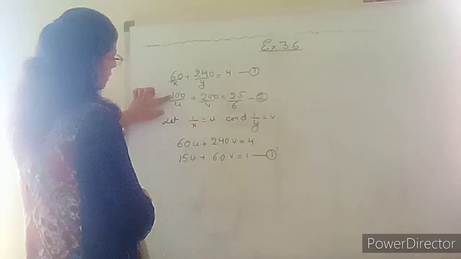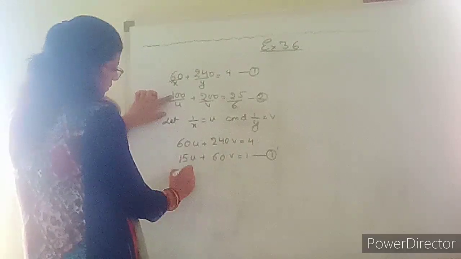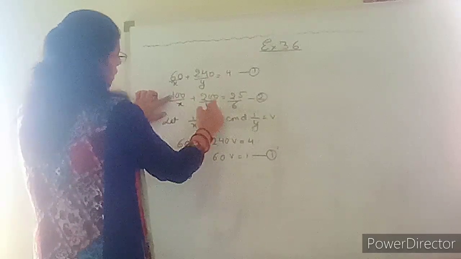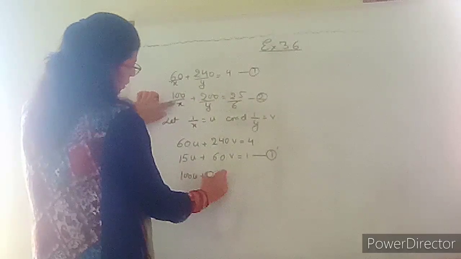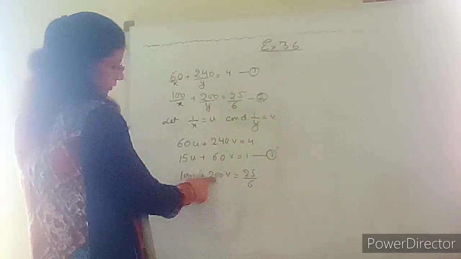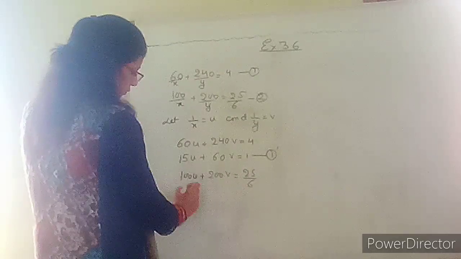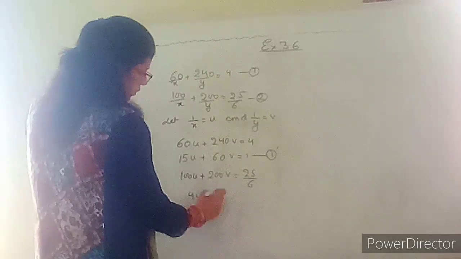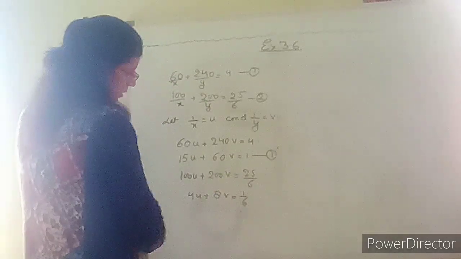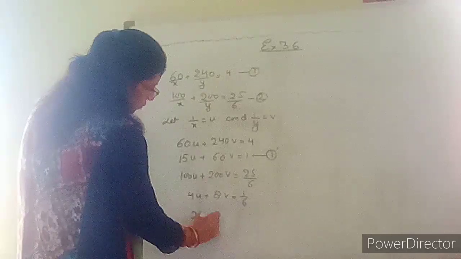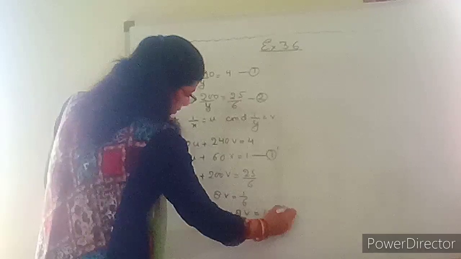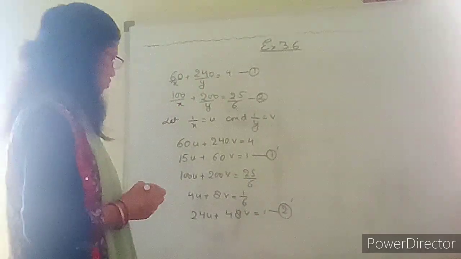Same way 100, sorry, this is x and y. 100u plus 200v equals 25 upon 6. I can divide by 25. So 25 fours are 100u plus 25 eights are 200v, 1 upon 6, cross multiply. So 6 fours are 24u, 6 eights are 48v equals 1. Equation number 2 dash. Now we have to solve these two equations.